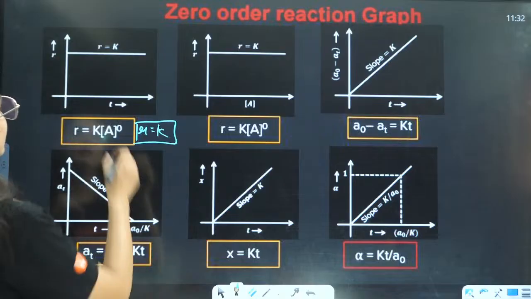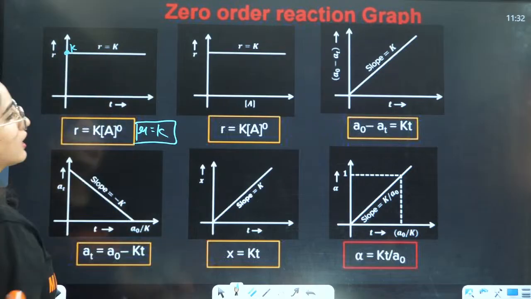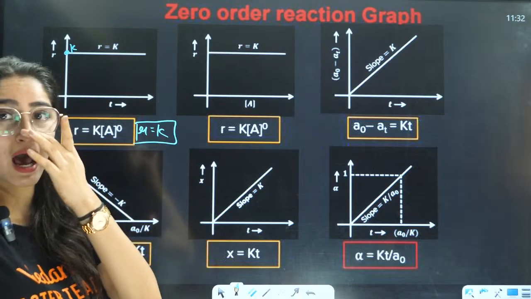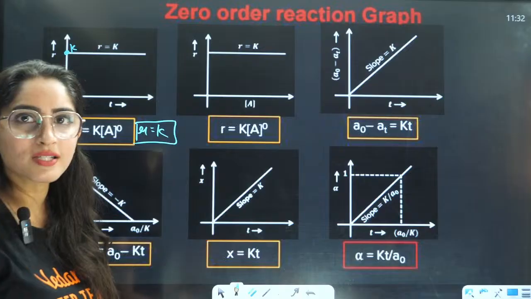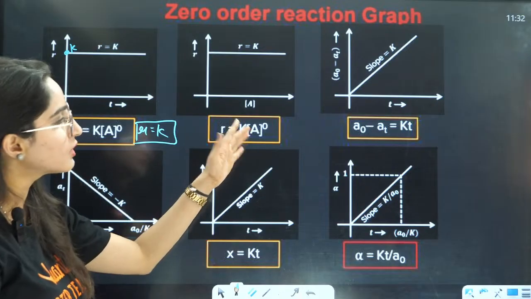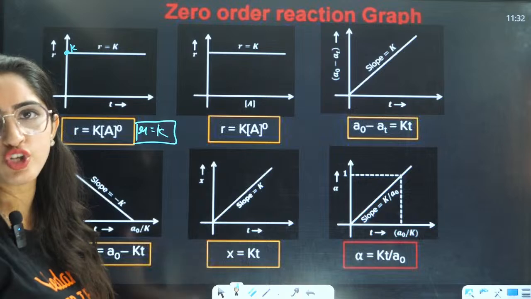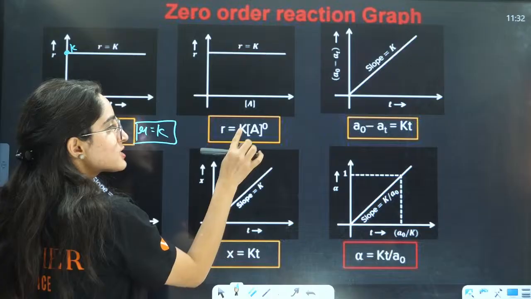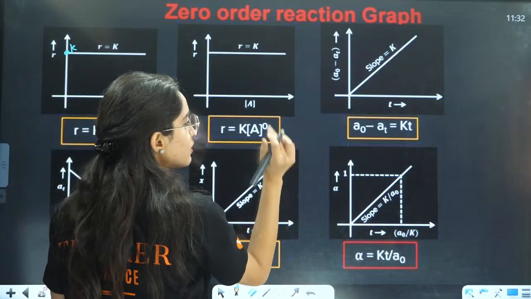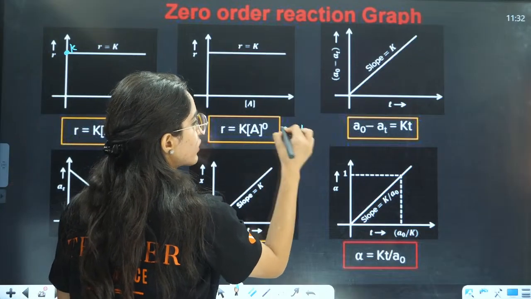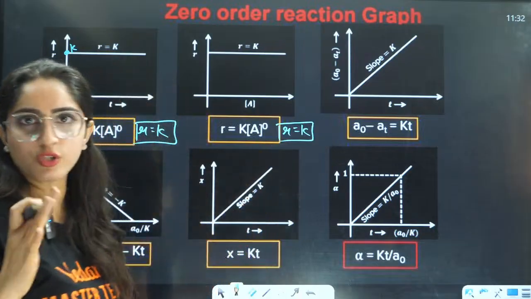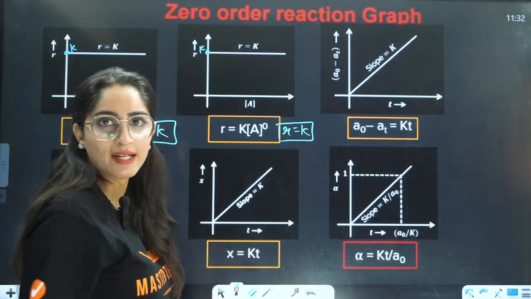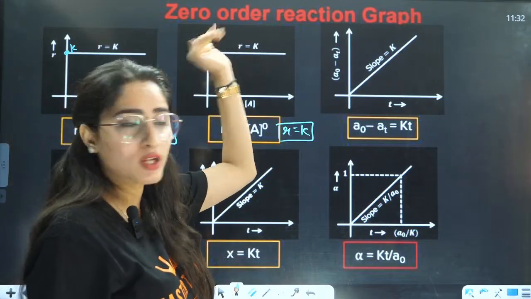R is equal to k, and this point will be called k. If you talk about the concentration of R and A, with concentration there is no change, because you are talking about rate here. Rate is equal to k into A raised to power 0, that will be R is equal to k. So with concentration also there is no change. R is equal to k, a constant according to concentration also.